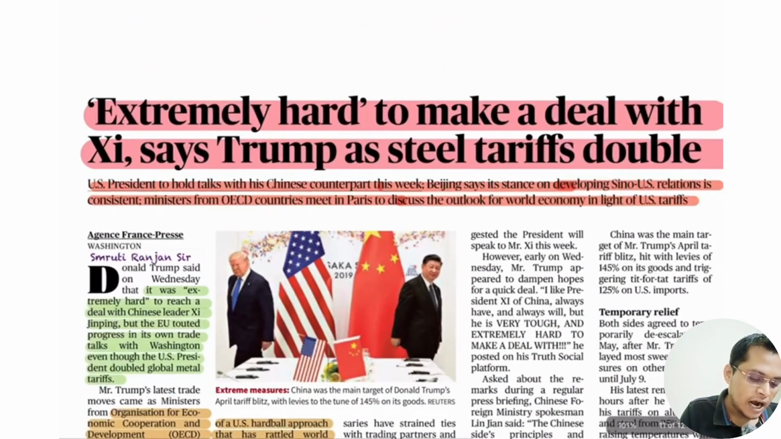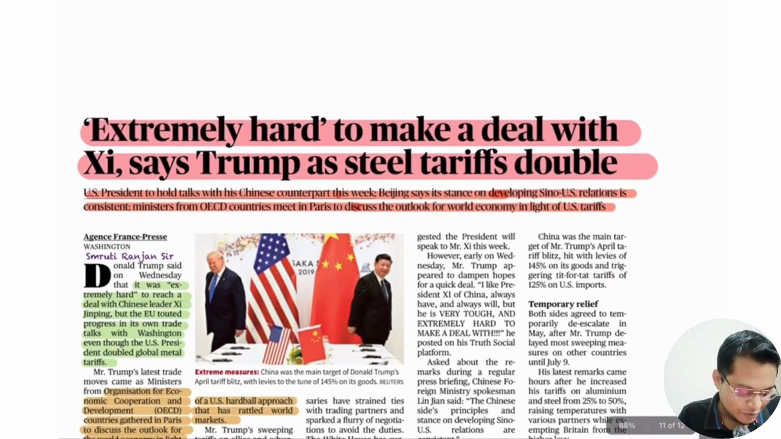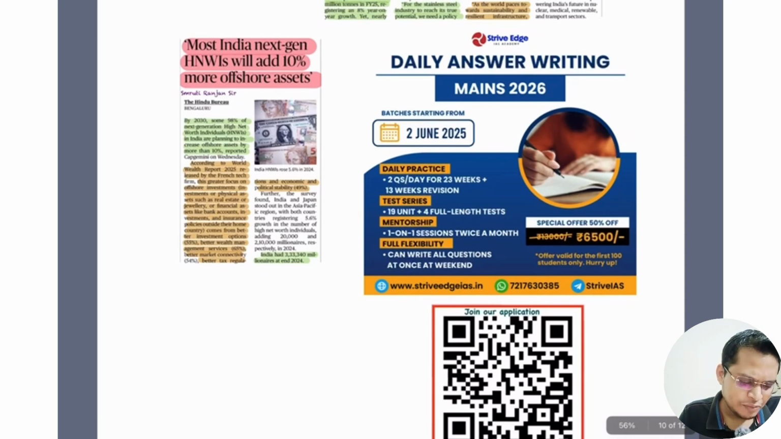It is extremely hard to make a deal with the Chinese president, says Donald Trump, as the steel tariff is doubled. So this is what is frustrating for Donald Trump. So not much important for us.